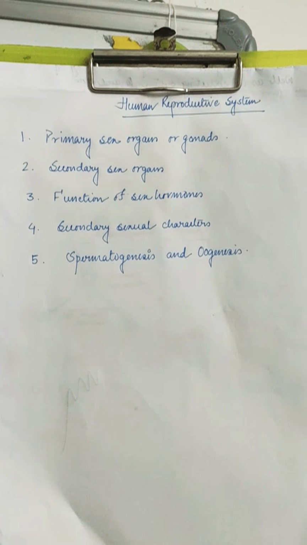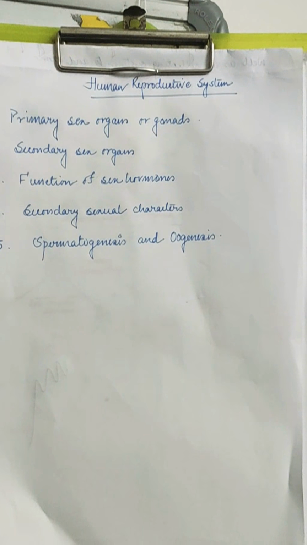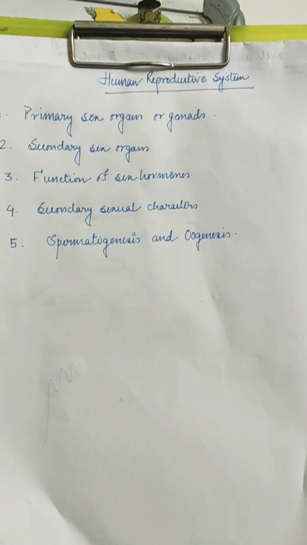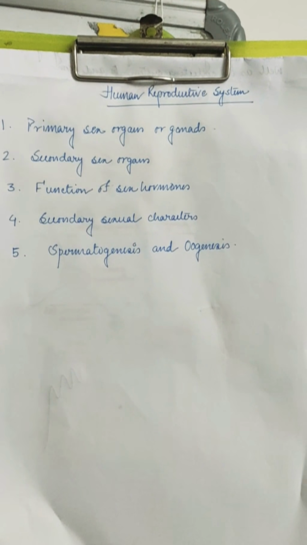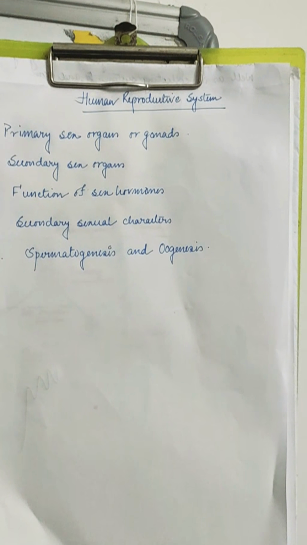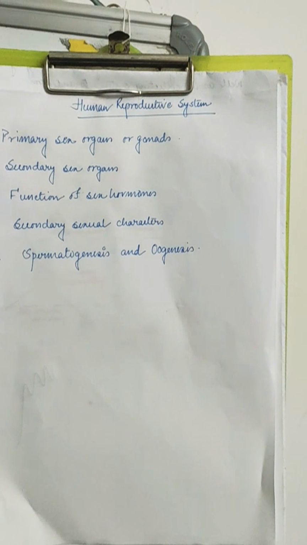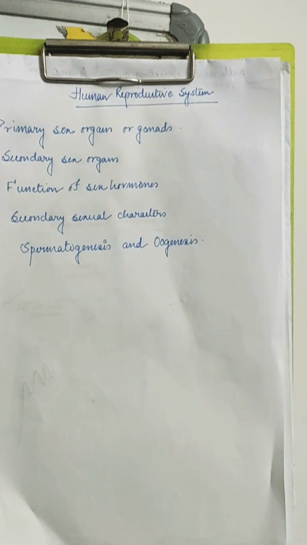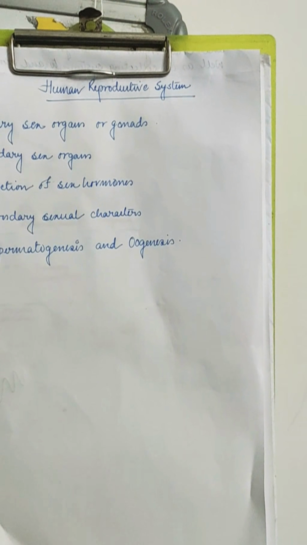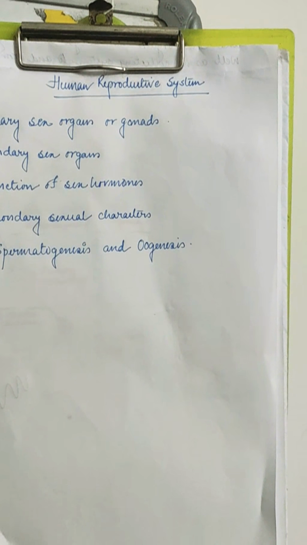Then comes the function of sex hormones. You already have so much idea from the last chapter of class 11, where there were the endocrine glands and the hormones. So there are some sex hormones and some secondary sexual characters, the characters that grow up with age. You all know what puberty is, no?